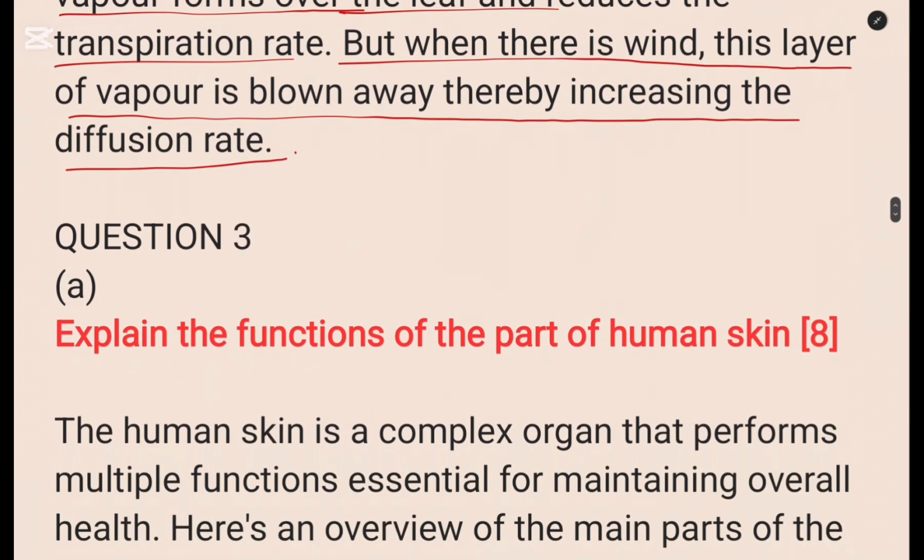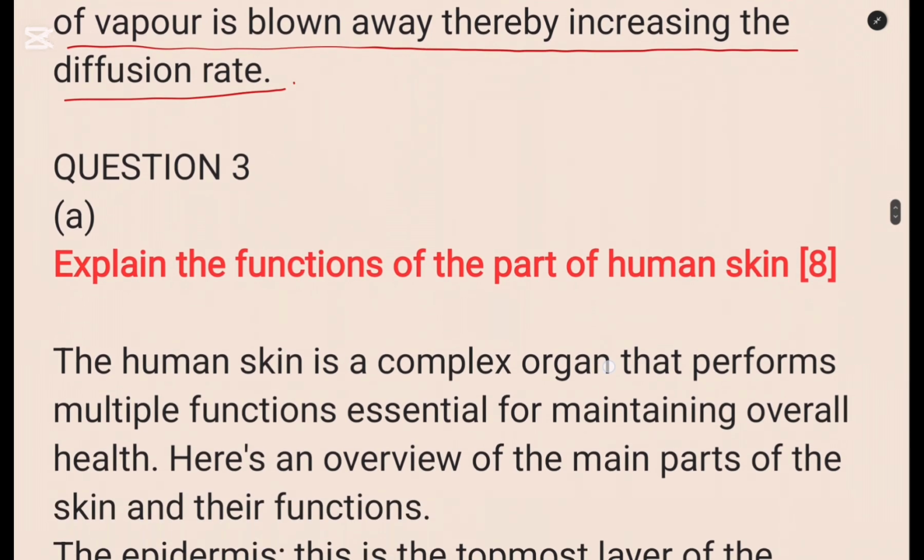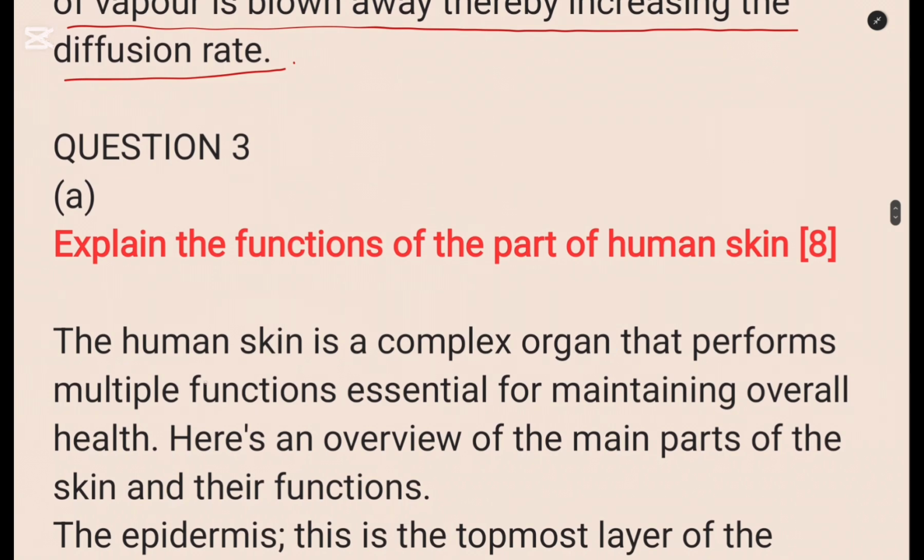Okay? Let us have a look at the one that was question 3. Question 3A: explain the functions of the human skin, 8 marks. So explain the functions of human skin, 8 marks. So how do you write this one?